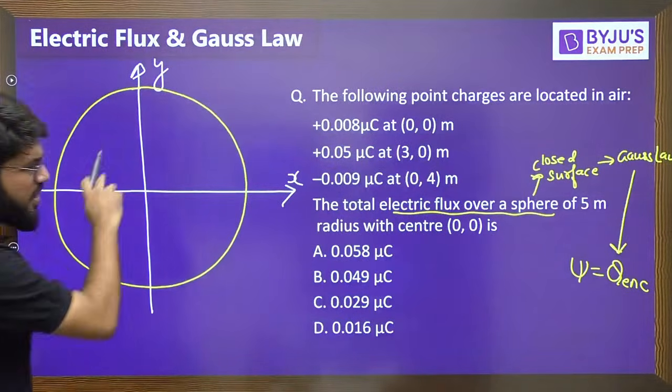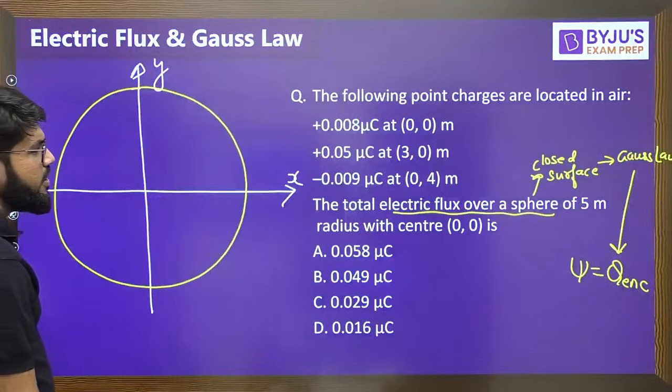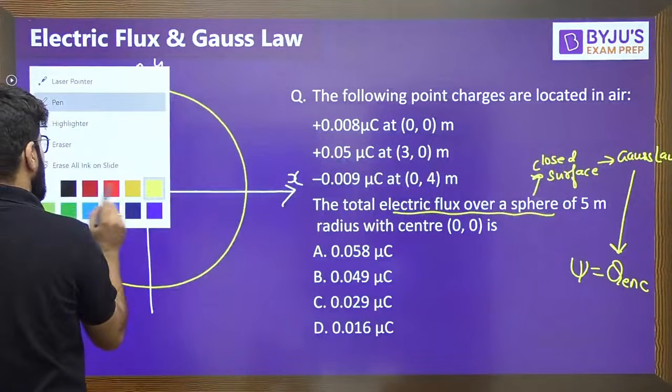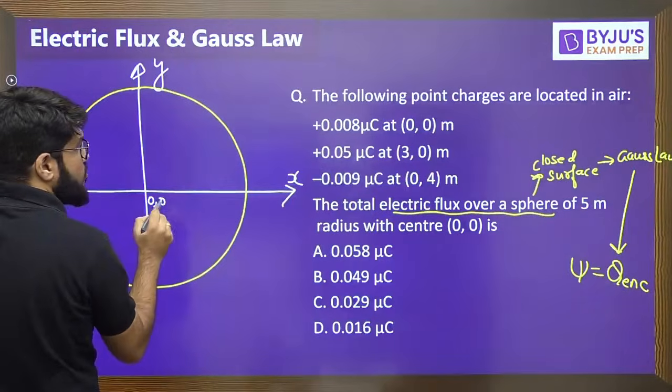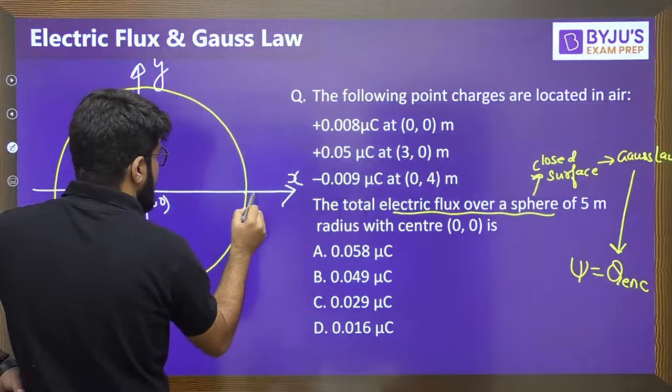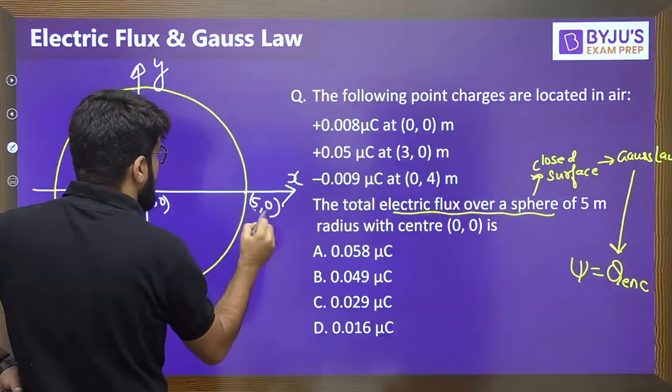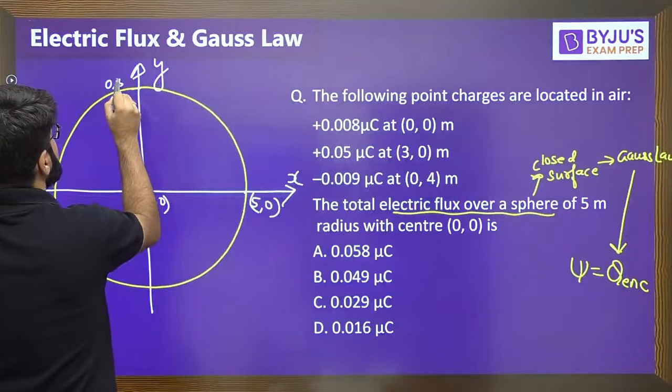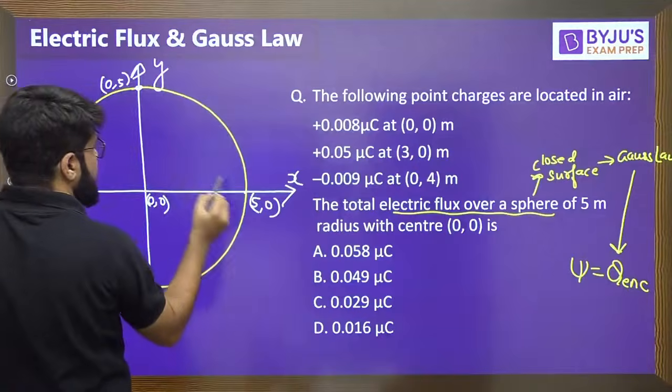I am just taking a circular symmetric body here. The sphere has the center at 0, 0, and there is a charge as well at 0, 0. The radius is 5, so this point should be 5, 0, and this point should be 0, 5.